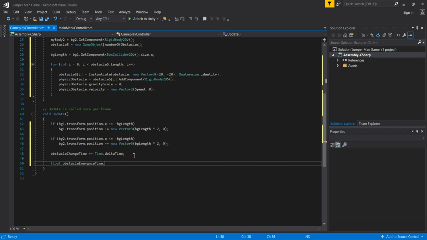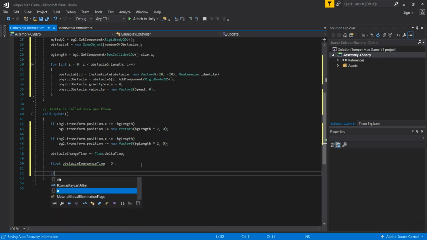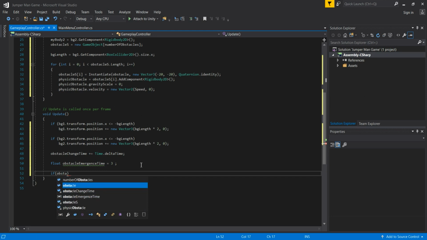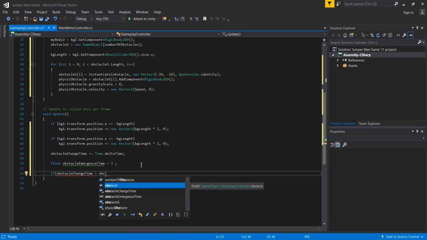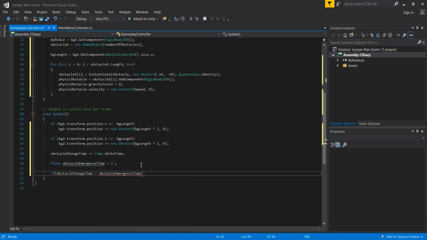Actually this variable will have a default value of three right here. So this is a new variable just for this update method. And now we are going to again open an if statement, and in that if statement we are going to pass if the obstacle change time variable is greater than our obstacle emergence time variable. So there is our new variable.